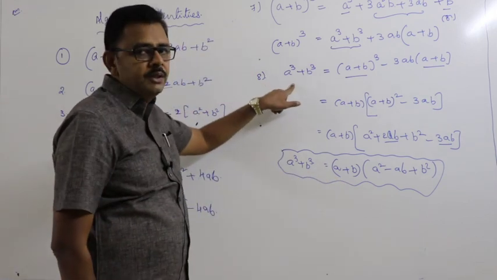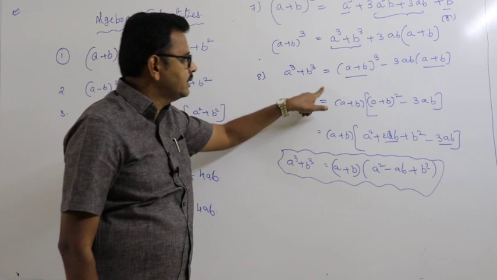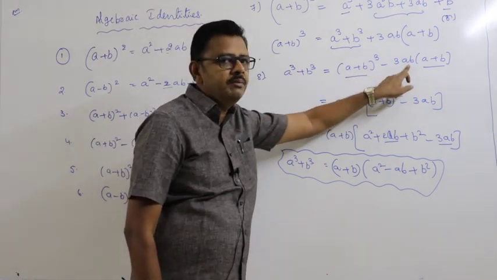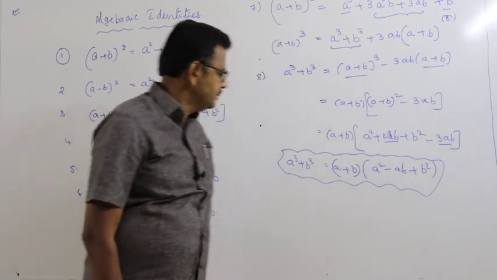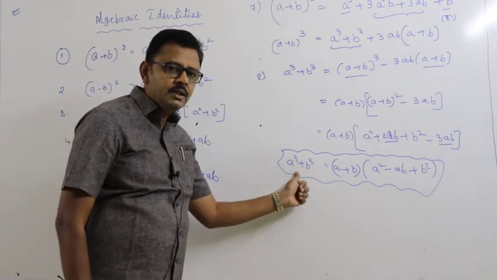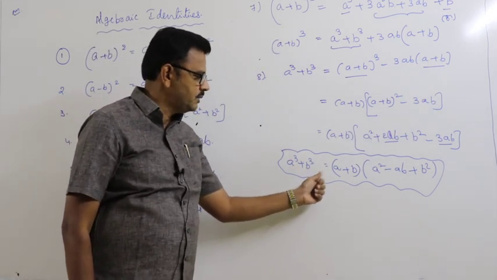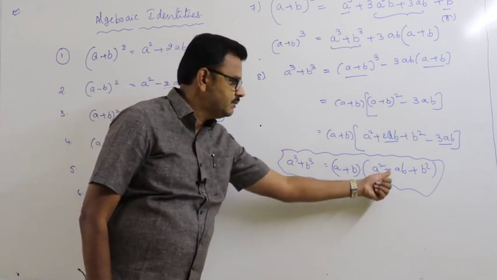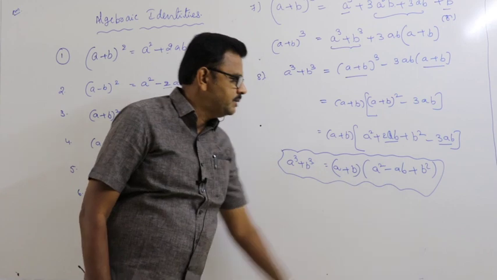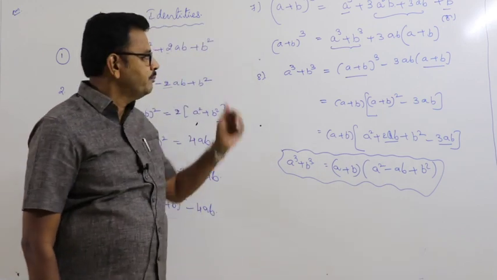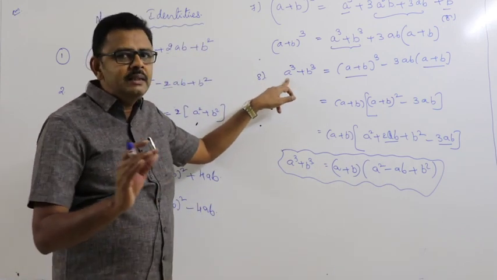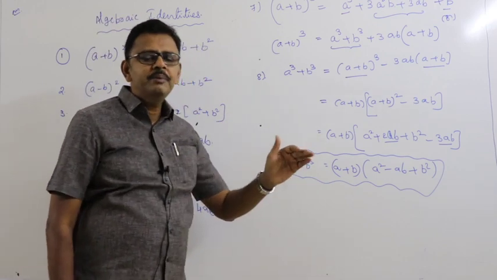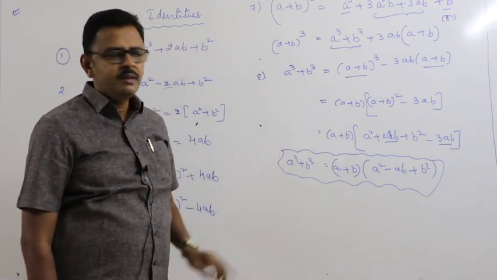So A cube plus B cube is also equal to A plus B whole cube minus 3AB into A plus B, and also A cube plus B cube is equal to A plus B into A square minus AB plus B square. Sometimes applying this formula you will get an easy answer, sometimes applying the other formula. That depends on the given problem.